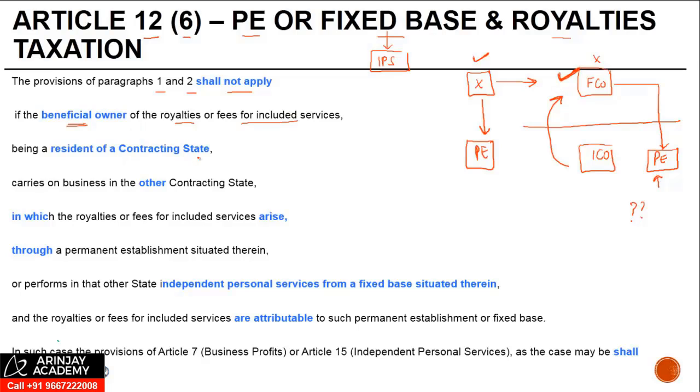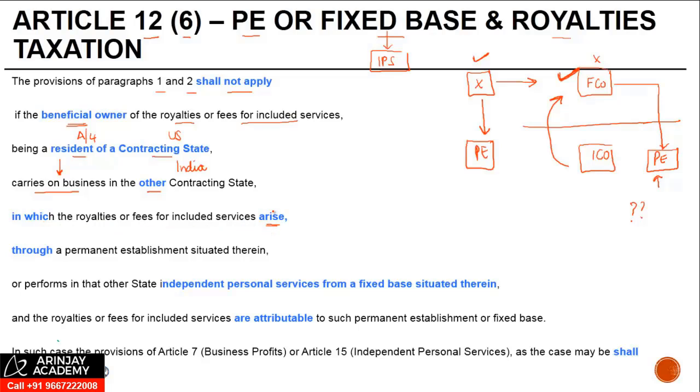Being a resident of the contracting state, resident as per Article 4 of a contracting state of US, carries on business. The continuity of business has to be there. This term has been discussed in detail in taxation of PE, but what this implies is that there has to be a continuity of business in the other contracting state, which is India, in which the royalty or FIS arises.